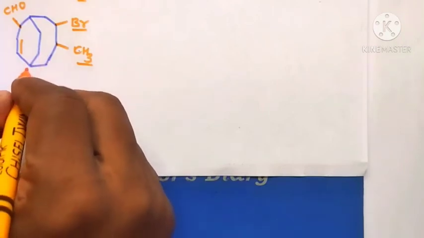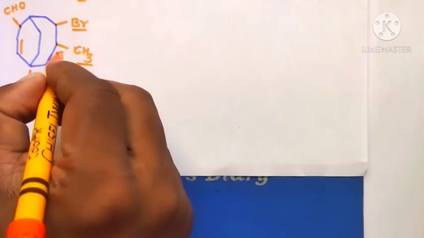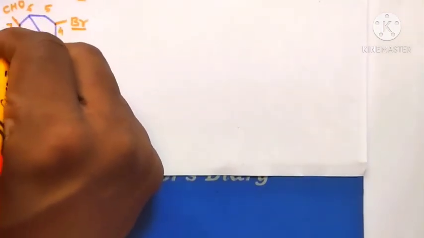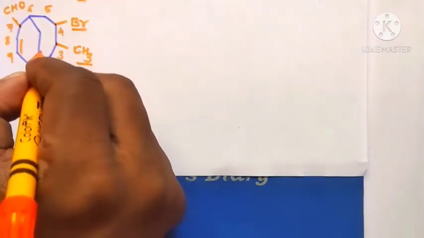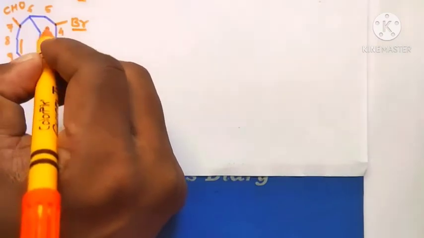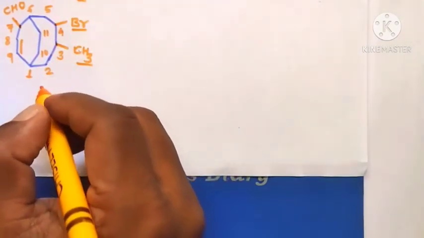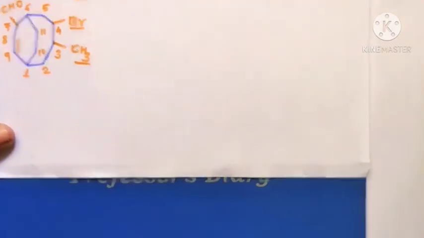So, one common carbon atom is 1, then 2, 3, 4, 5, 6, 7, 8, 9 and 10, and this is 11. That means this system contains a total of 11 carbon atoms. Therefore the root name is undec.